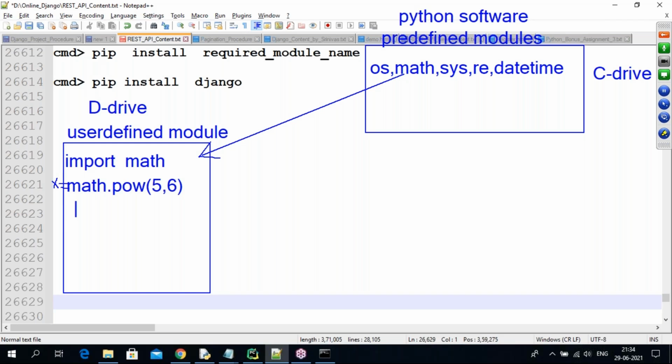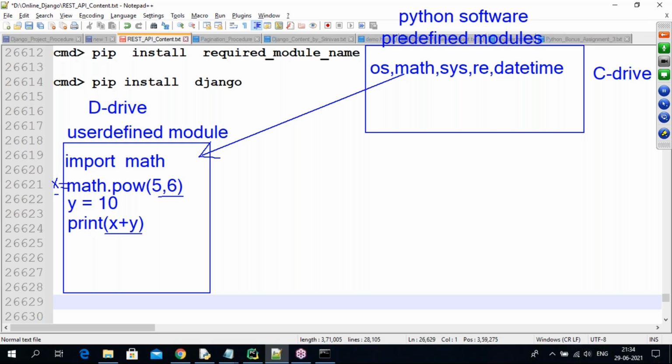Okay, now here I have y equal to 10 also, guys. So the x value is there, the y value is there. Next, what can I use? Print x plus y. So the power of 5, 6, that value you are getting and storing into x, and y value, now you are printing here, the addition.